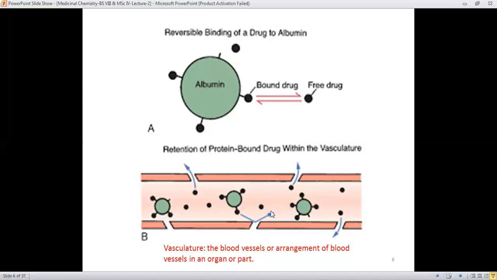But after a certain time, this drug molecule must be released from the proteins, because these proteins, mostly albumins, are responsible for the transport. They provide the transport system for the travelling of the drug molecules throughout the vascular system or the bloodstream.